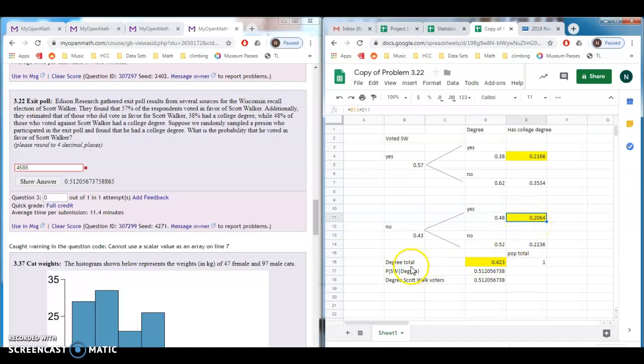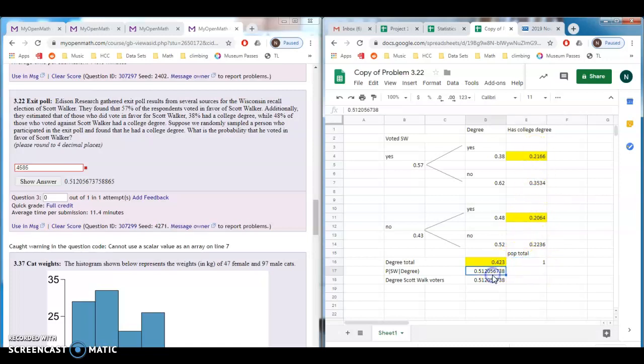So we now know the degree total. We know the percent of the population that have college degrees is 0.42 or 42%. Notice if we take the people who voted yes for Scott Walker and have degrees, they are 22% of the population. The people who voted yes for Scott Walker but do not have college degrees are 35% of the population, right? And if we add it to these numbers down here, we get the population total, which is 100% of the population. So that's a good check, right? Just adding these numbers up together.